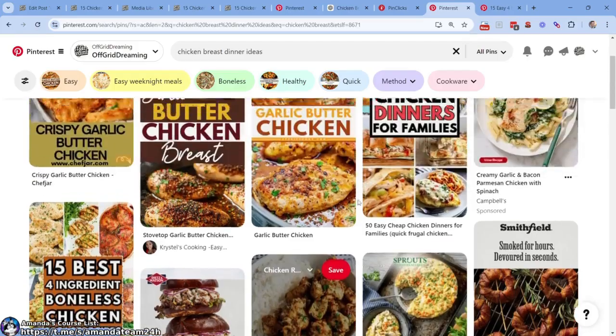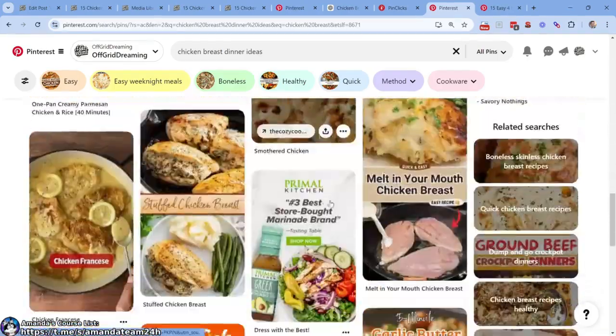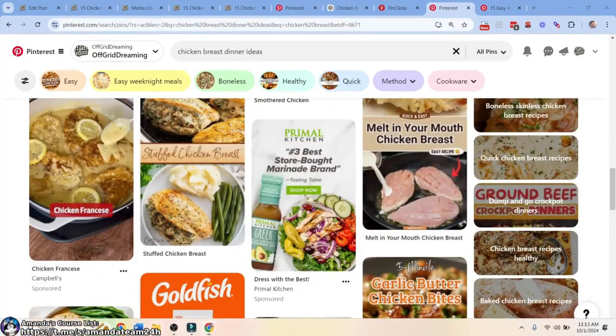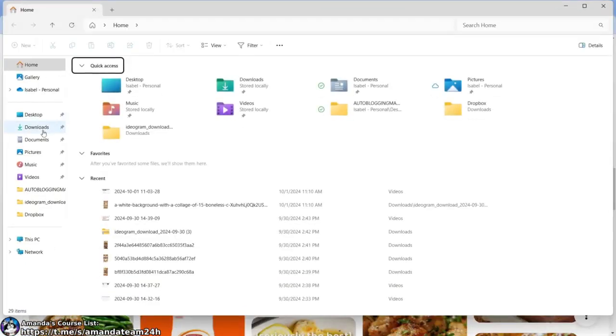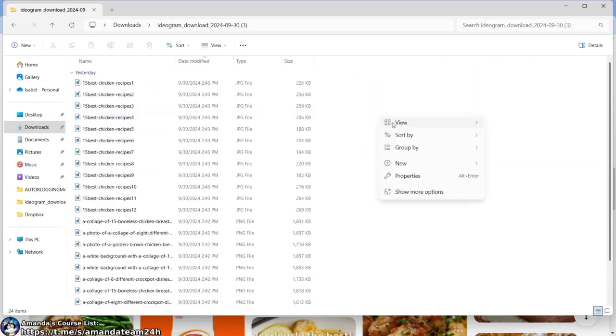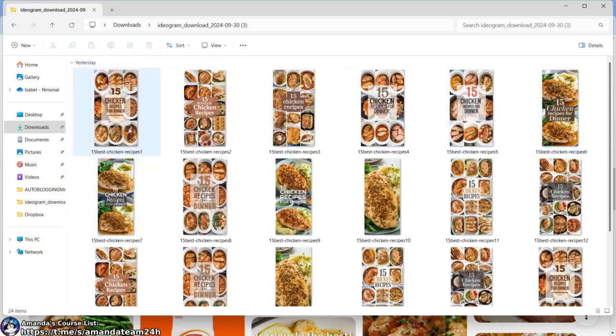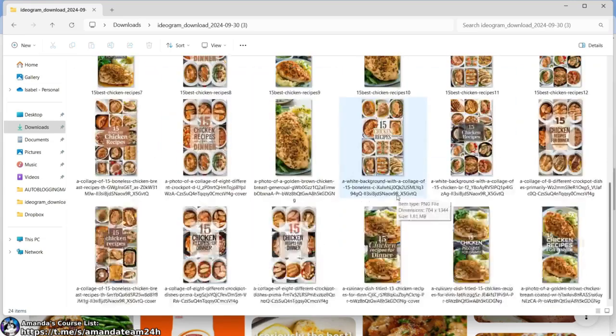Now the next step is to actually pin these, right? We need to pin what we created. So just to recap what we have over here, if I come to my documents, I should be able to find, let's come right here, downloads. Is this it? This is not it. So once you start doing a lot during one day, you can get a little disorganized. So that's the tricky part. All right, view, extra large. We have these. So we have quite a few.